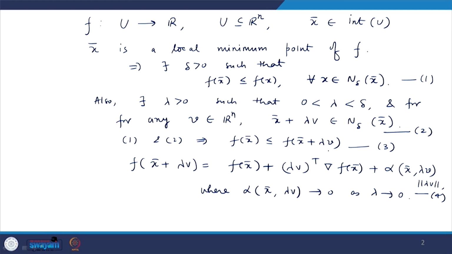Now, from 3 and 4, since f of x bar plus lambda v minus f of x bar is greater than or equal to 0 from 3, this expression is greater than or equal to 0. That means lambda times v transpose gradient of f at x bar plus alpha of x bar and lambda v times the norm of lambda v is greater than or equal to 0.